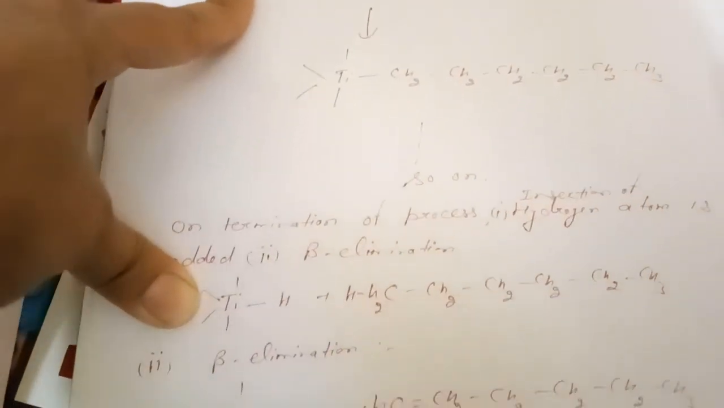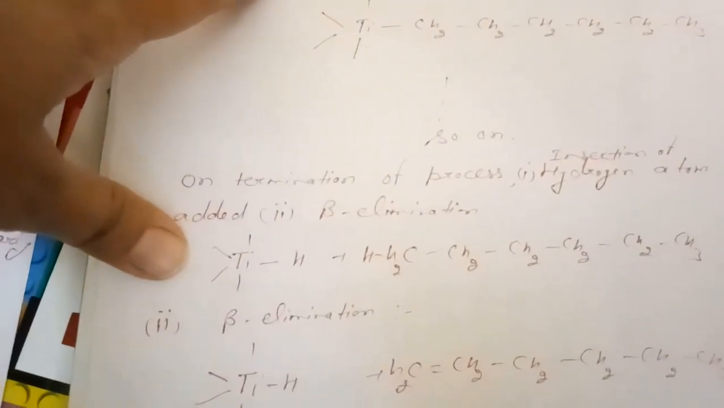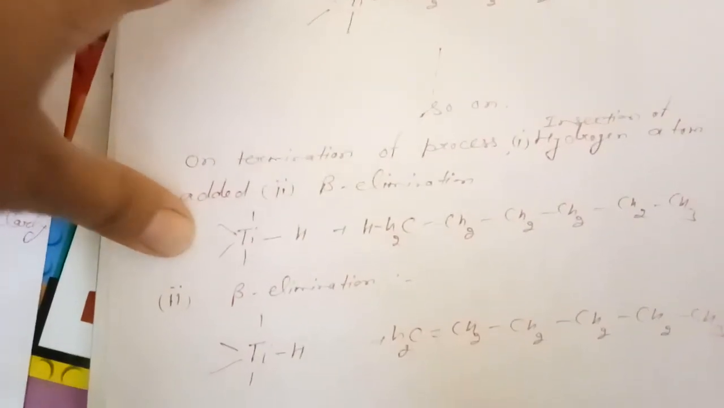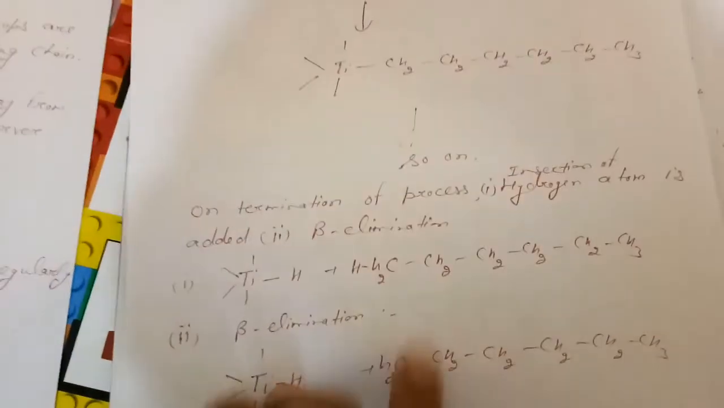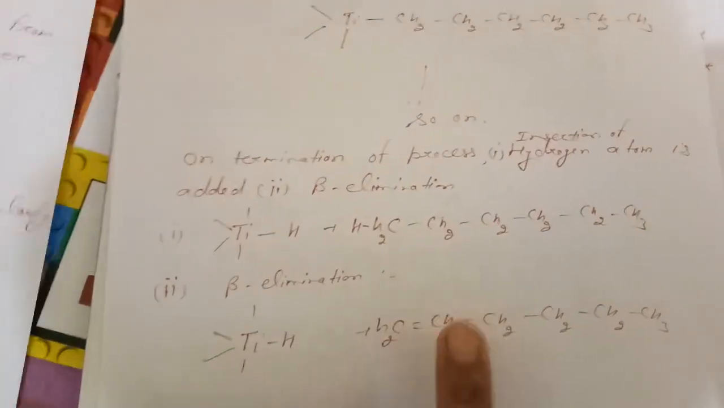Second possibility is beta elimination. What is beta elimination? The carbon which contains the functional group is called alpha, and the next carbon to the functional group is called beta. If we eliminate the product from here, we will get a double bond and the product will be formed as shown in the diagram.